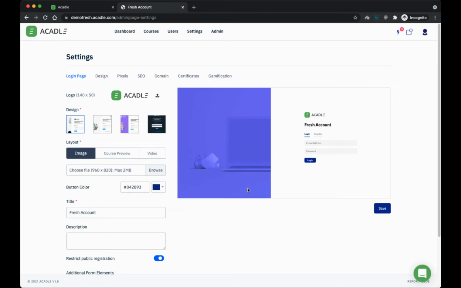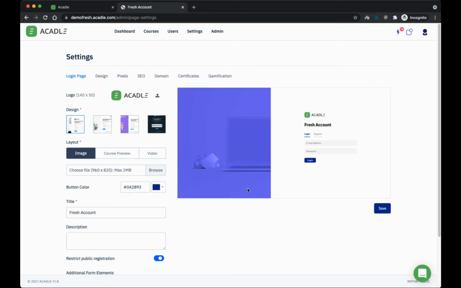Academy follows a model where you can have multiple courses, and inside each course you can have multiple lessons, and you can control the visibility of courses with the help of groups. You can create multiple groups, and while creating a group, you can say that this particular course can be added to a group named X, and every user from that X group will be able to see this particular course.